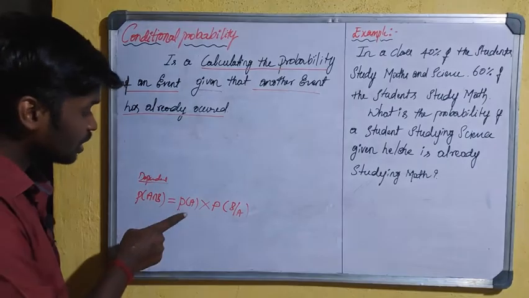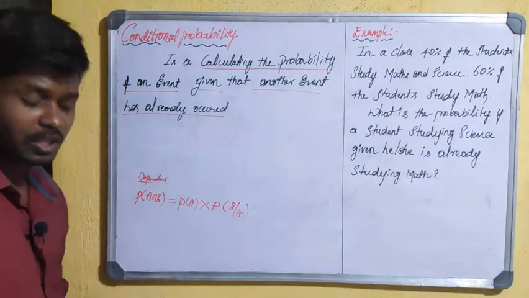See the difference between this formula and the conditional probability formula.